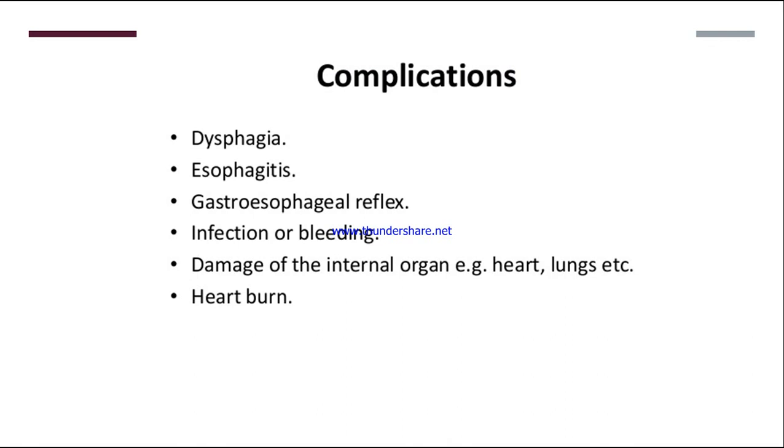Now, what are the complications of hiatal hernia? One is dysphagia, difficulty in swallowing; esophagitis, inflammation of the esophagus; gastroesophageal reflux or GERD, where the patient will have reflux, or coming back of the food contents. Then infection or bleeding, damage of internal organs like heart, lungs, and the patient will have heartburn. So these are some of the complications of hiatal hernia.